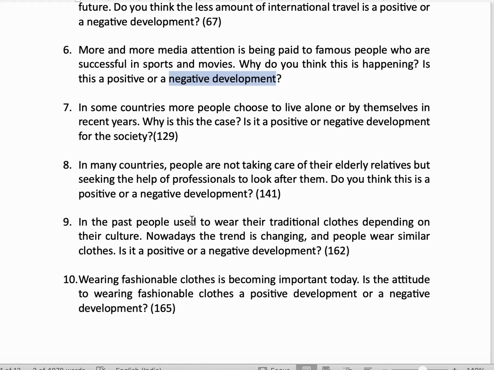Next essay is, in the past people used to wear their traditional clothes depending on their culture. Nowadays the trend is changing and people wear similar clothes. Is this a positive or a negative development?